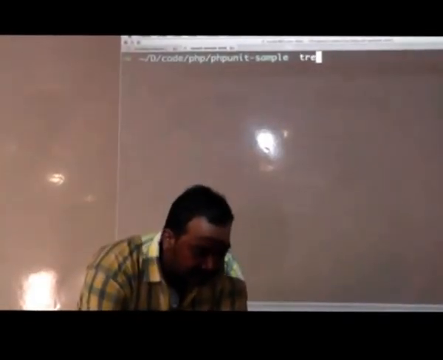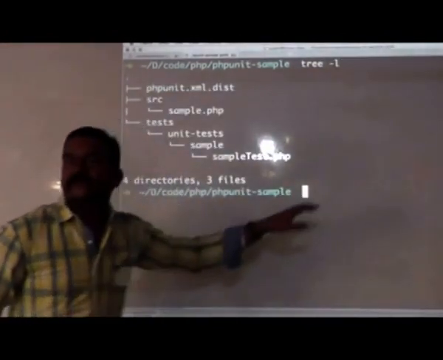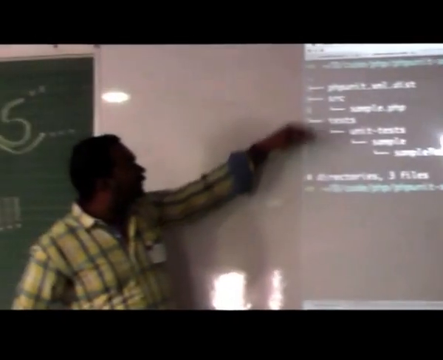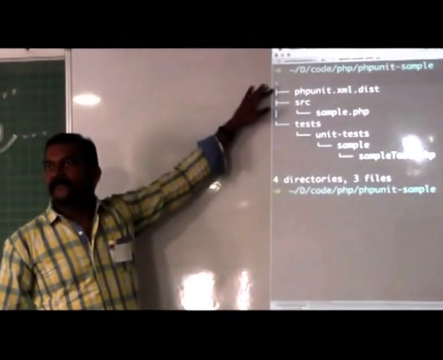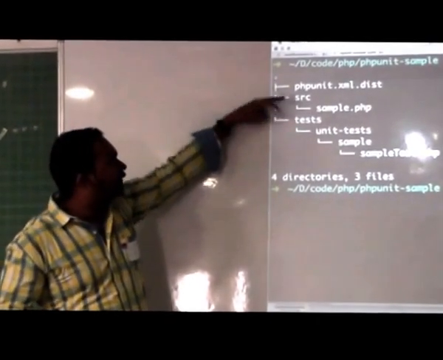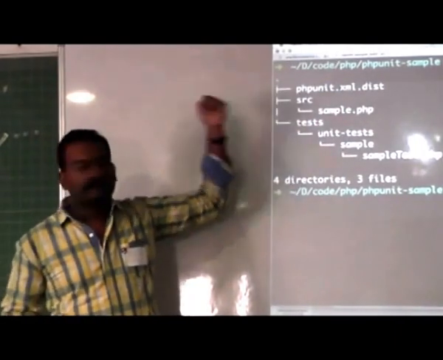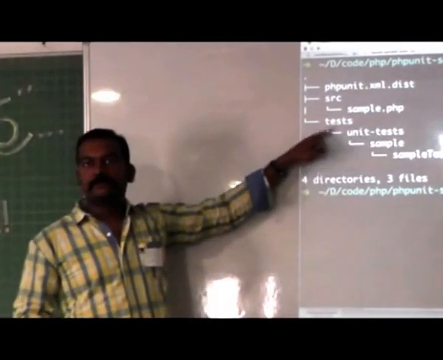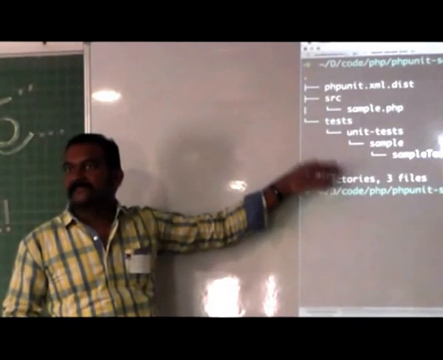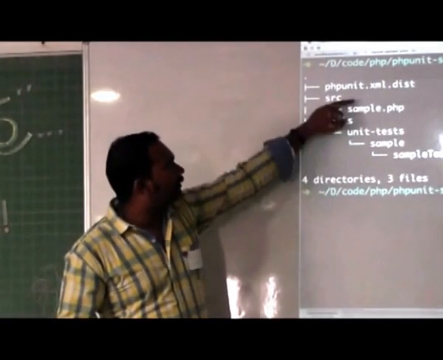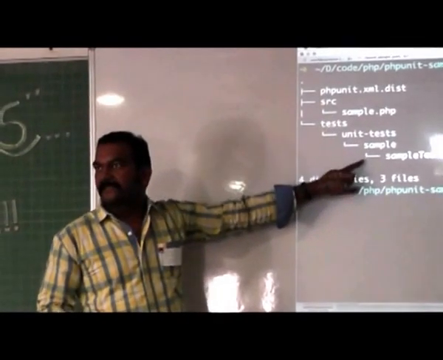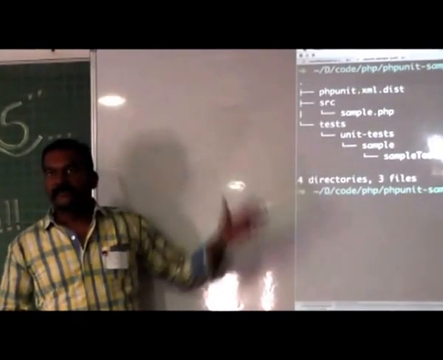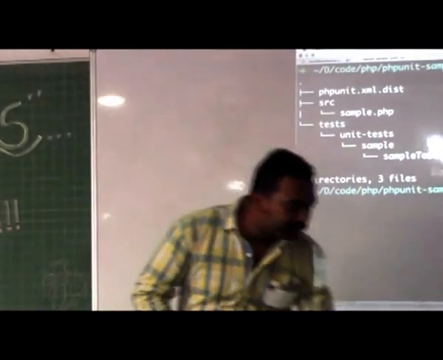So this is typically the folder structure which is recommended for a project which is using PHPUnit. At the root you have your phpunit.xml file, which is your configuration file. Okay, and then you have a source directory inside which you would have your source files, and then you have a test directory inside which you would have unit test cases, because you could also have integration test cases like your functional test cases and things like that. And inside that, whatever module you are going to be testing, in this case it's sample, and then your test cases. Okay, this is the typical folder structure which is recommended, and you can probably follow something very similar.